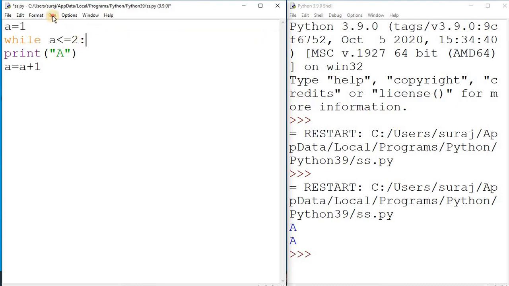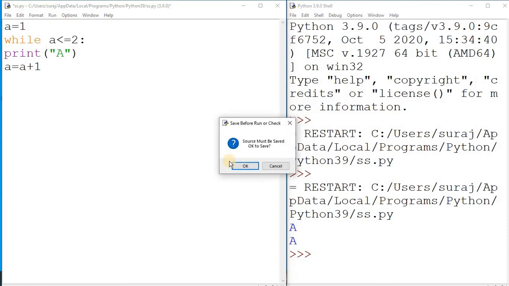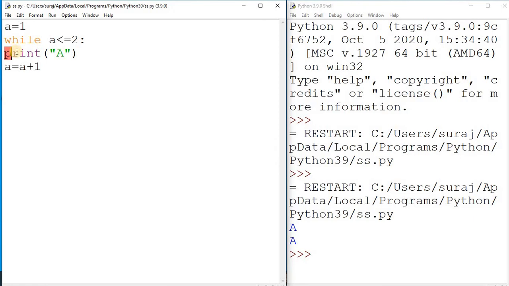Okay, and when I run this again, the error will come. You see, the error is coming. So the question comes to your mind: we have written everything properly, just like in if, where we also use the colon after the condition, but then also the error is coming, because while following the looping you have to use indentation.